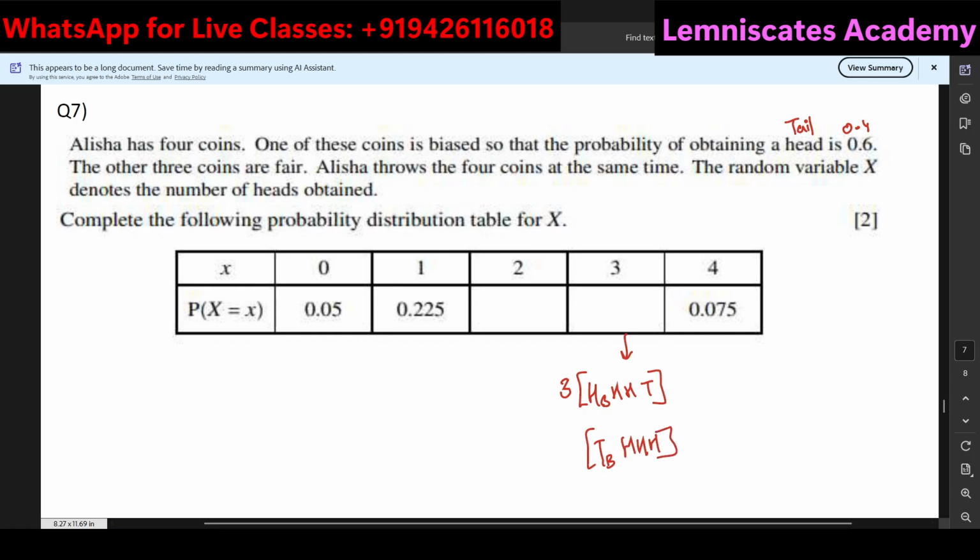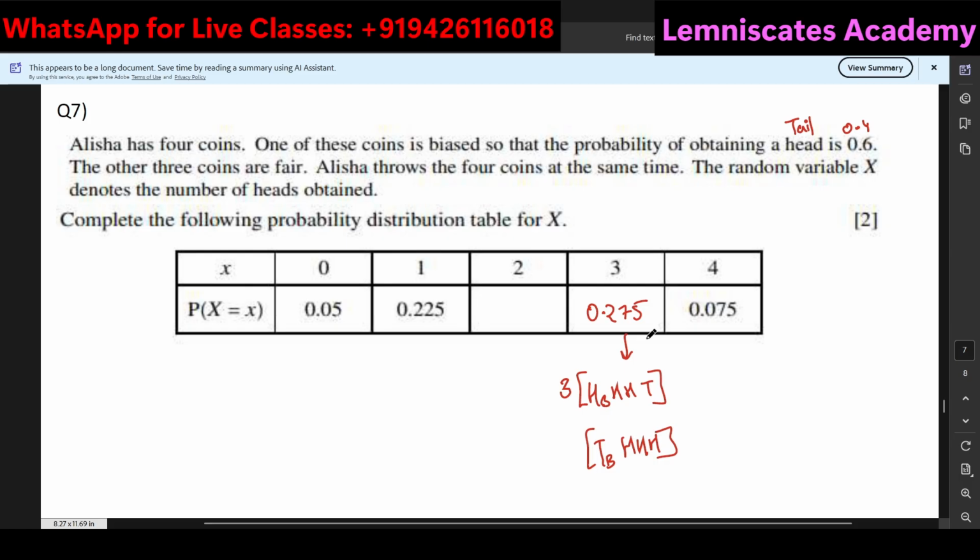So in this case, if I take my calci, 3 times 0.6 into 0.5 cube, and that answer plus 0.4 times 0.5 cube, this comes out to be 0.275.